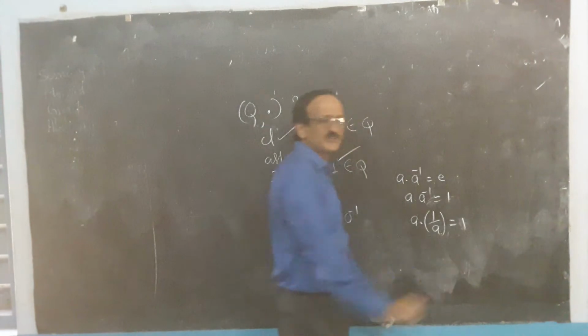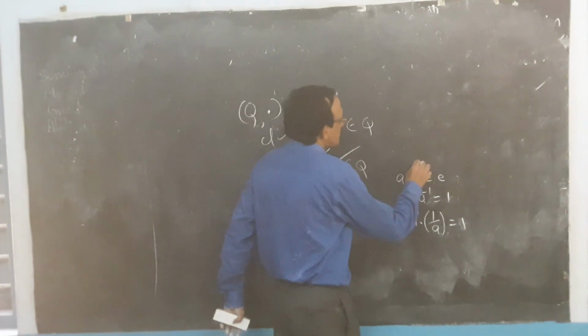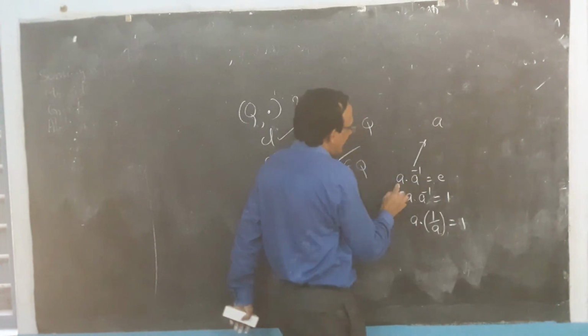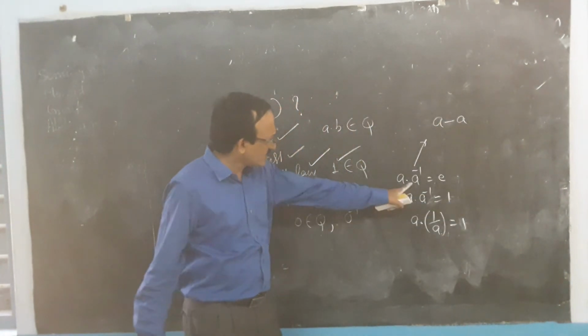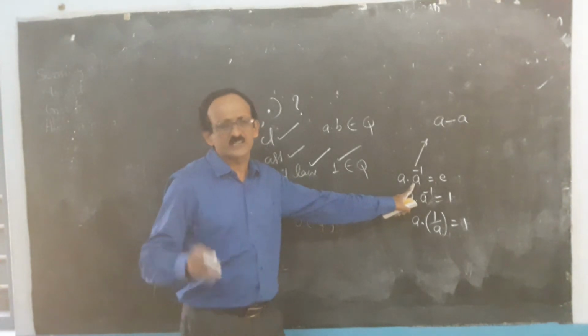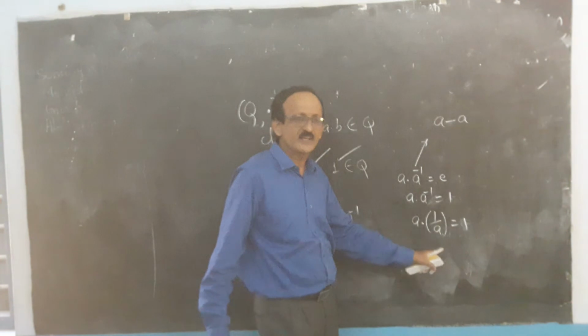If the operation is additive, the inverse of a is minus a. For multiplication, it is 1 by a.